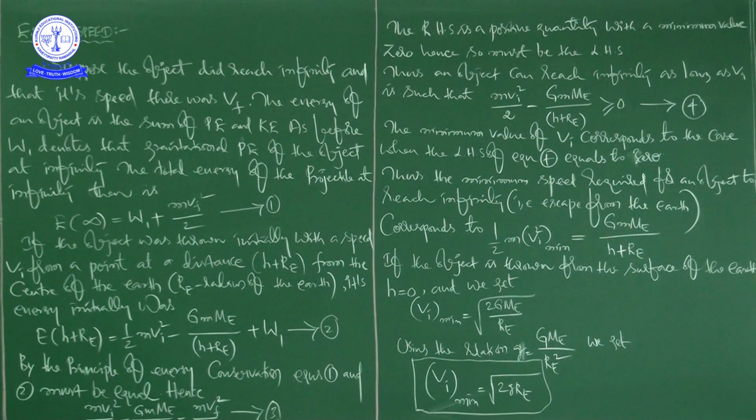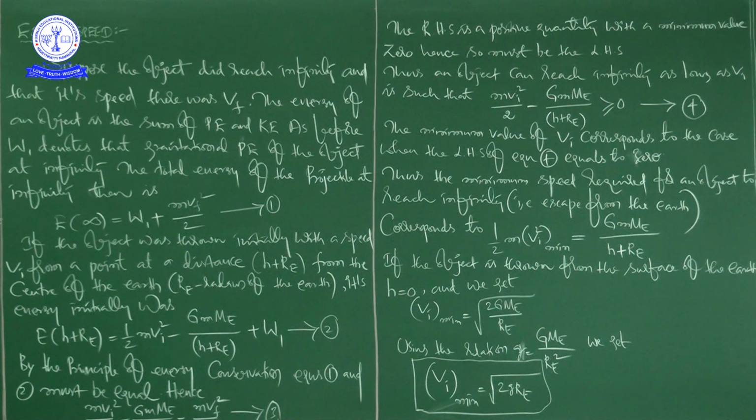If we equate these two, W1 will get cancelled. So m Vi squared by 2 minus G small m capital M divided by h plus Re equals m Vf squared by 2. This is equation number 3.